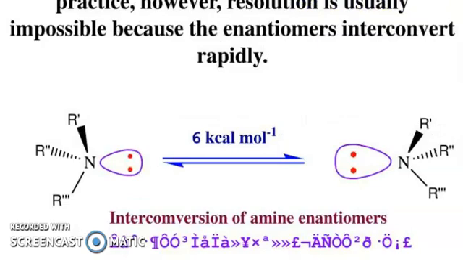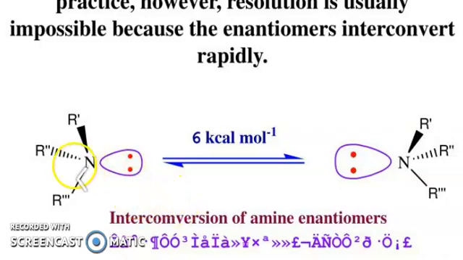So if the alkyl groups of a tertiary amine are different, the amine will be chiral. There will be two enantiomeric forms of the tertiary amine. In practice, however, resolution is usually impossible because the enantiomers invert rapidly.